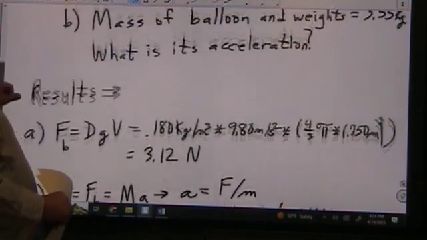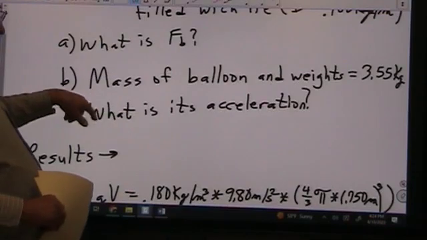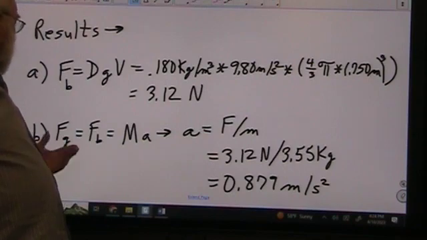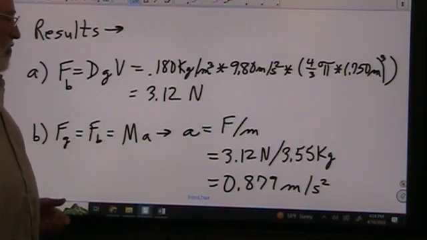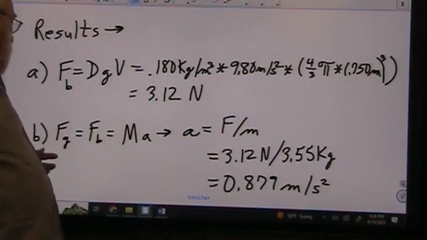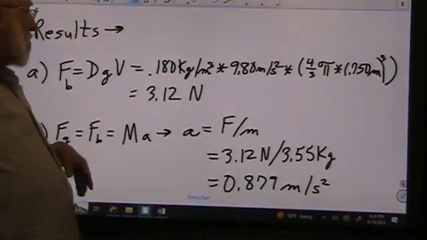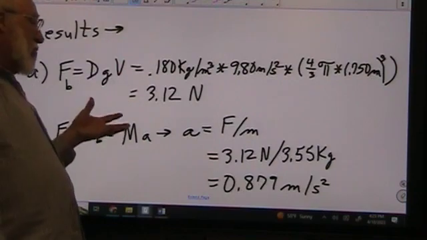Then the second thing that we're asked to find out was what is the acceleration of that balloon as it starts to go up. And since force is mass times acceleration, we can find acceleration by taking the force divided by the mass. Well, we know the force of the balloon going up is 3.12 newtons.